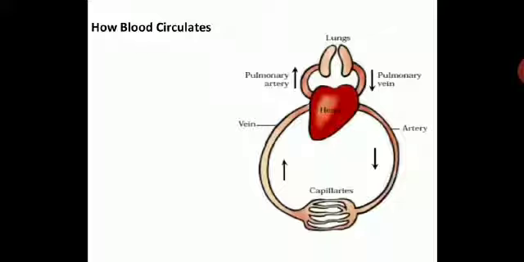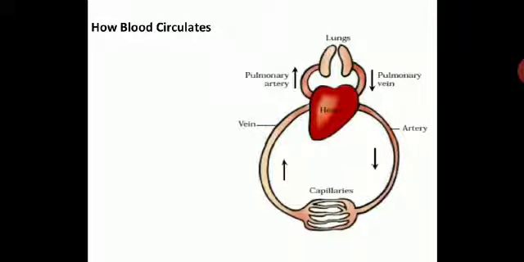As you have learned, the oxygenated blood is taken by the arteries to various parts of the body, and in veins they take deoxygenated blood from the various parts of the body to the heart. So you can see the arrows. Artery showing arrow downward means oxygen rich blood is going to various parts of the body, whereas in veins you can see the arrow upwards, that means all that deoxygenated blood, that means impure blood, is taken to the heart by the veins. And pulmonary artery and pulmonary veins have a reverse function, which we have discussed just now.